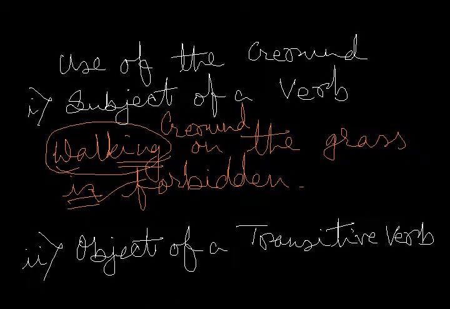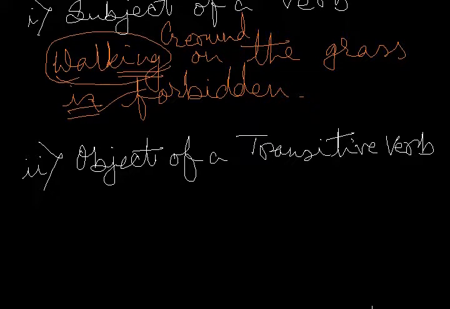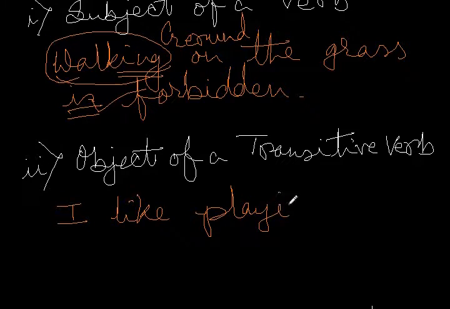Next, we'll see how a gerund works as the object of a transitive verb. Let us take a look at this sentence. I like playing cricket.